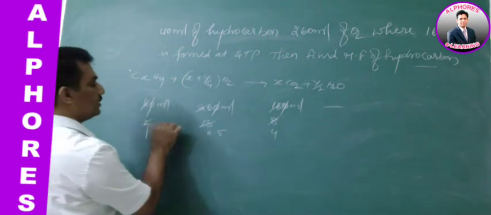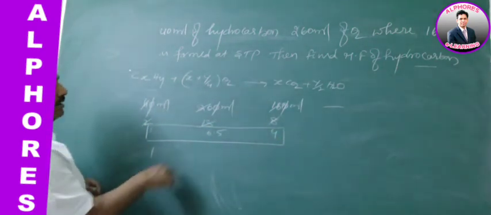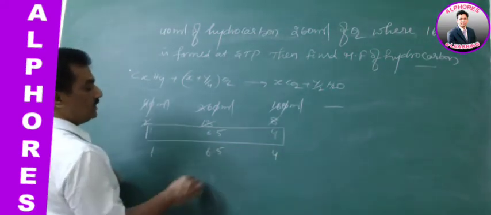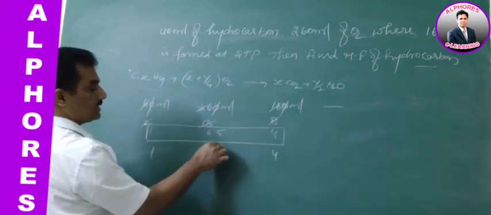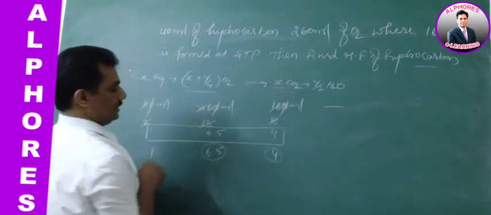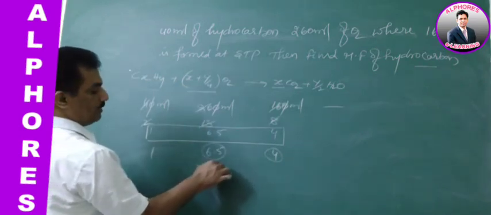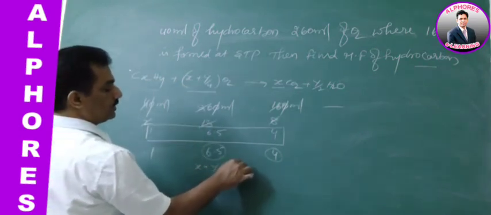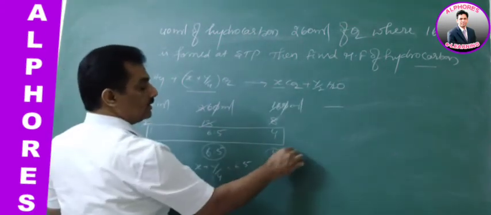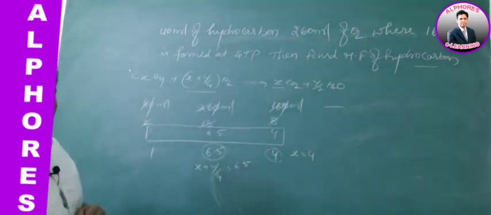Now with this ratio, just observe, this is 1 and it is 6.5 and it is 4. Now let us compare this with this coefficient and this with this coefficient. x plus y by 4 is equal to 6.5, and from this comparison x is equal to 4. Are you following?